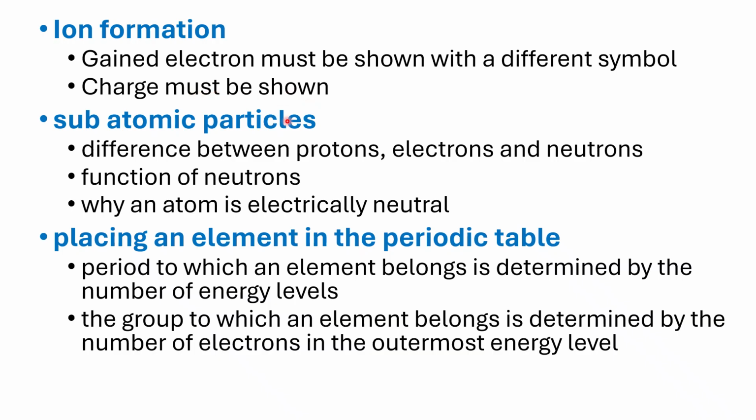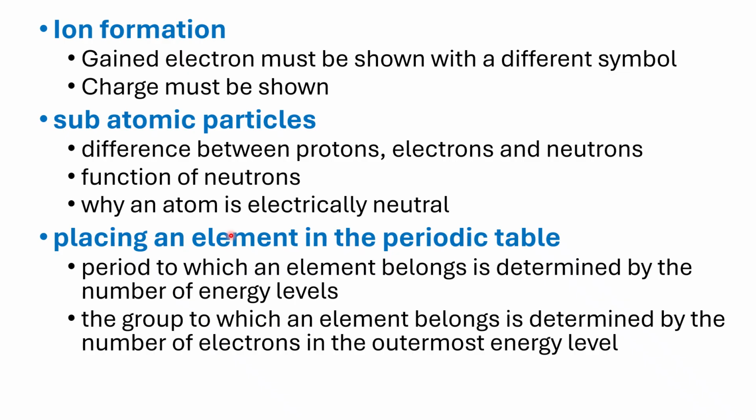Now, again, we talked of subatomic particles, differences between protons, electrons, and neutrons. As a student, you should be aware, as part of atomic structure, what the functions of the neutrons are. They, of course, contribute to the mass number of a particular atom of an element. Then, at times, you are also asked, especially for the form 2s, why is an atom electrically neutral?